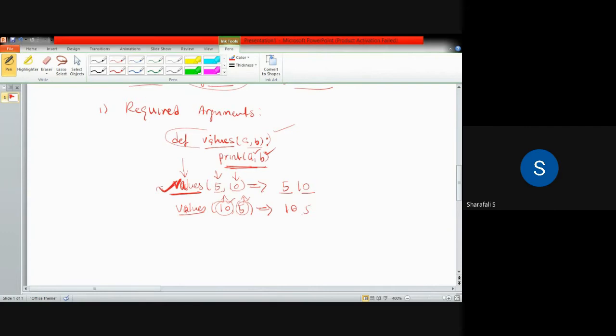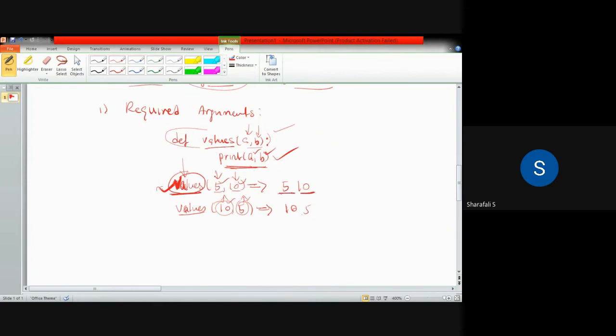So here this is the calling process. In this case, I am calling this function values with values 5 and 10. So this 5 and 10 will be given to these variables a and b when I'm calling that particular function. And the operation will be printing of that particular value. So print a comma b will be the operation, and I will be getting 5 and 10.